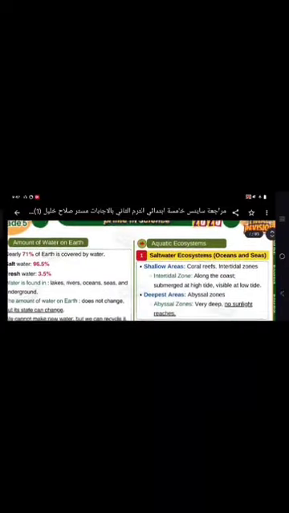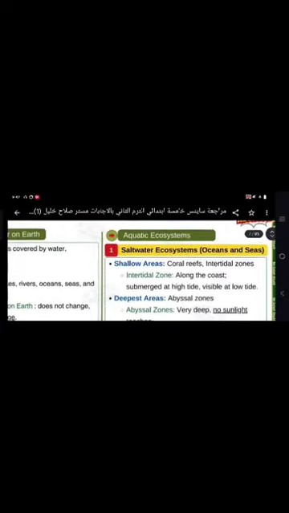Okay. Aquatic systems. Let's start first with the saltwater ecosystem, oceans and seas. In oceans and seas, you can find two areas, a shallow area and the deepest one. In the shallow area, you can find coral reefs and the intertidal zone. The intertidal zone is found along the coast, submerged at high tide, and visible at low tide.